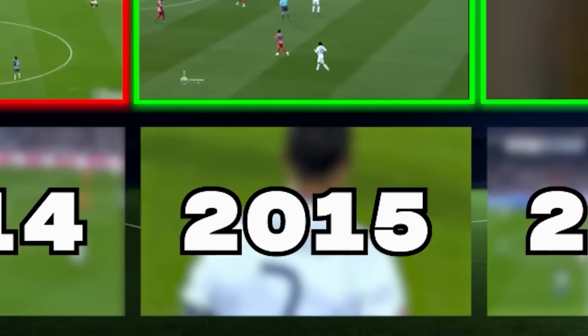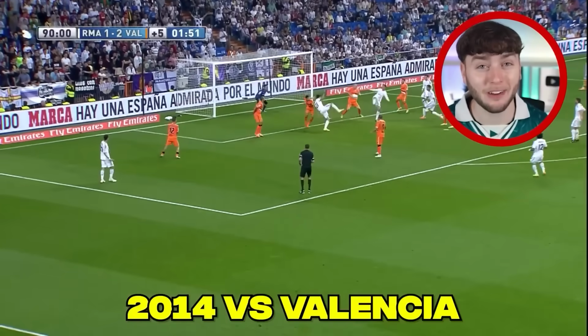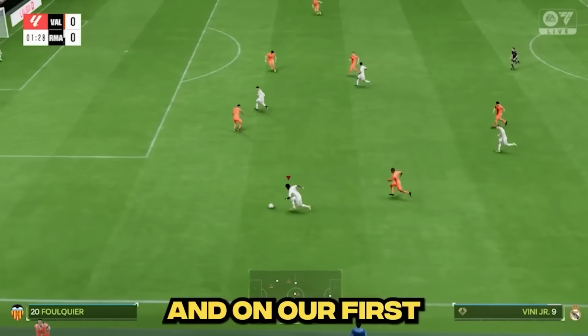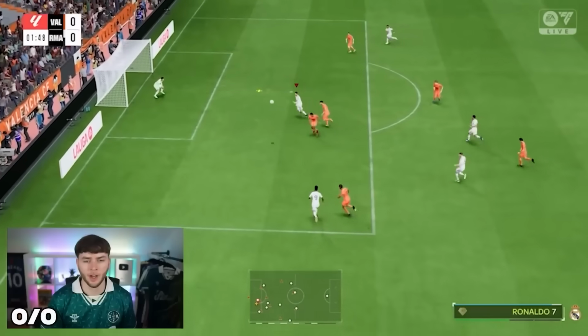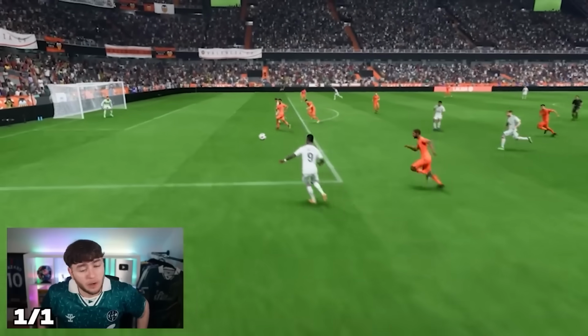Let's move on to the next iconic goal, which was 2014, Ronaldo's iconic back flick versus Valencia. This is going to be so hard to do. And on our first attempt, Ronaldo did this. Ronaldo! Listen, the flick was the flick. We got the flick. I'm taking it.